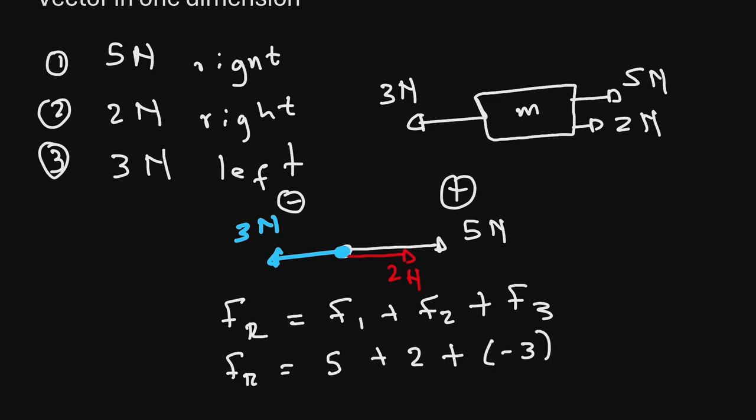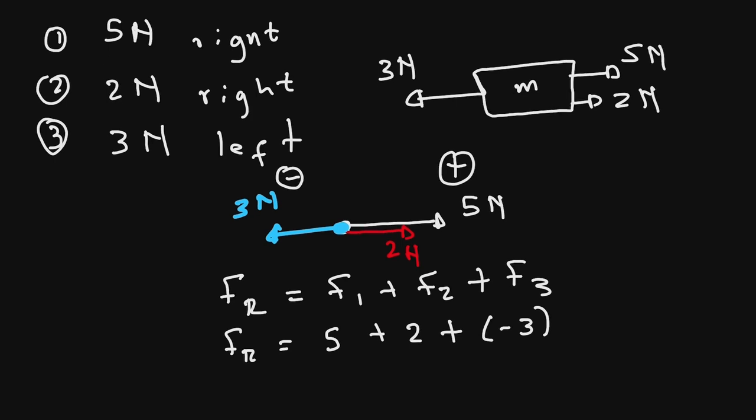After we add all our forces using the direction, we can just put everything into the calculator to get our resultant force. This will be 5 plus 2, which will give us 7. Then 7 minus 3 will give us 4. So that means the resultant force will be 4 newtons. If we get the answer of our resultant to be positive, this indicates that the direction of our resultant force will be to the right because we have selected right as positive. So the answer will be 4 newtons right.